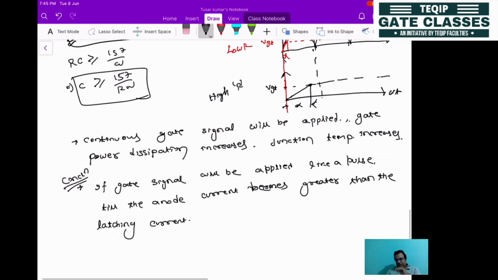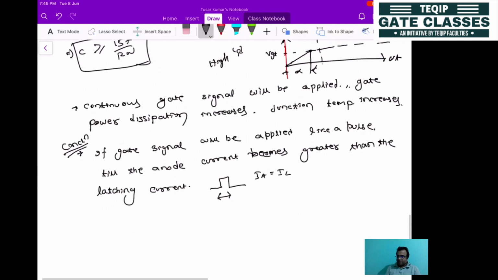This is the reason why we came to the conclusion that you will be applying it like a pulse. So what will be the width of the pulse? The width of the pulse should be sufficient just to make the anode current greater than or equal to the latching current, then you can remove this pulse, so that the gate power dissipation will not be there and the junction temperature will not rise. So that is the conclusion.